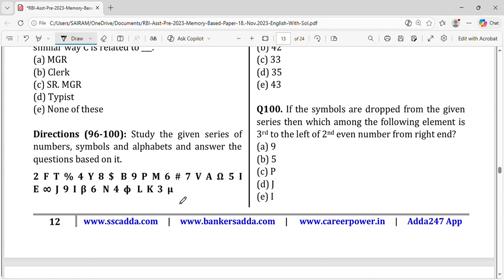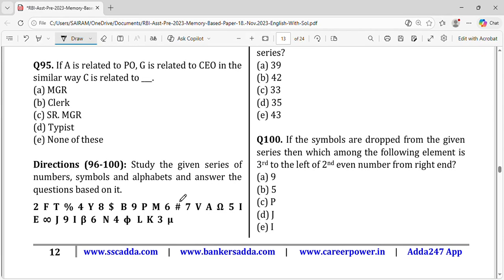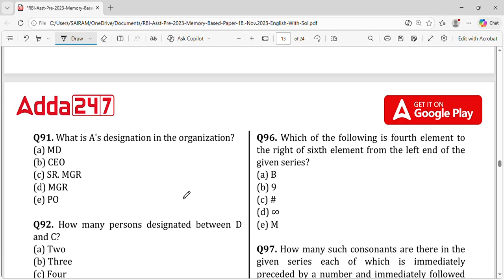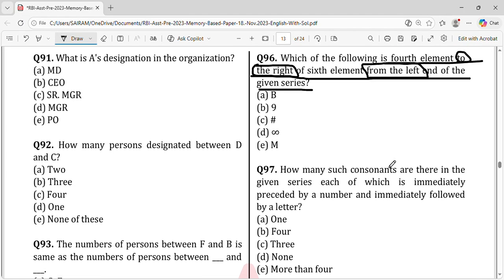This type of questions they'll give you: if you eliminate some numbers, or some alphabets, or some symbols, what will be the resultant. Here they're asking the fourth element to the right of the sixth element from the left end of the given series. Here you can see from the left is there and to the right is there. So from and to have to be understood, we'll discuss it in a deep manner. I'll discuss this also well.